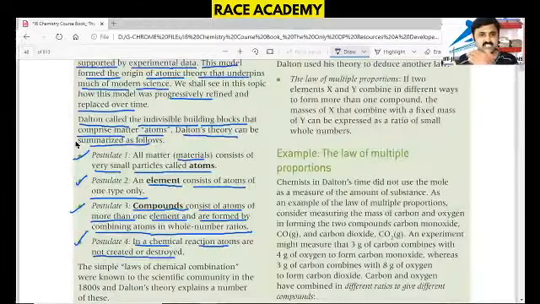So the first postulate is telling about the matter consists of very small particles called atoms. The second postulate is telling about the element consists of atoms of one type only. The third postulate is telling about compound consists of atoms of more than one element, formed by combining the atoms in whole number ratio. And the fourth one is that in a chemical reaction, atoms are not created nor destroyed.